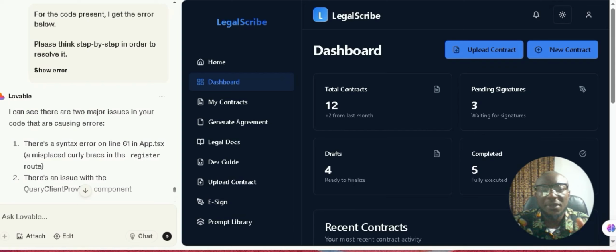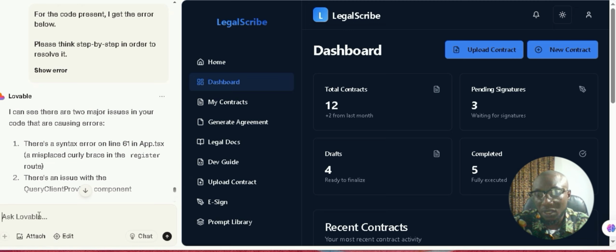So the next thing we're going to add in our application is to enable us to use AI inside this application. So we are going to integrate the AI feature for us to generate these documents and contracts, right?